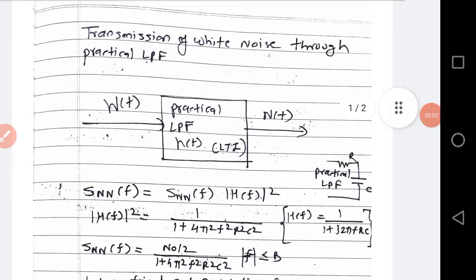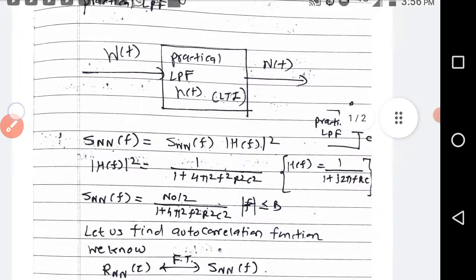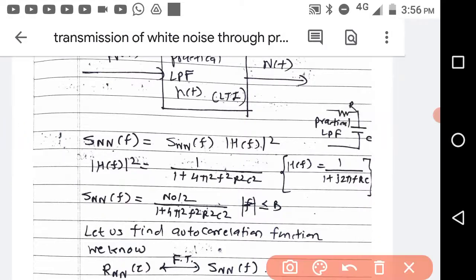Let us see in this video what will be the effect of a practical low pass filter when white noise is passed through it. So the practical low pass filter will have |H(f)|² as 1 by (1 plus 4π²f²R²C²). So this is the practical low pass filter.